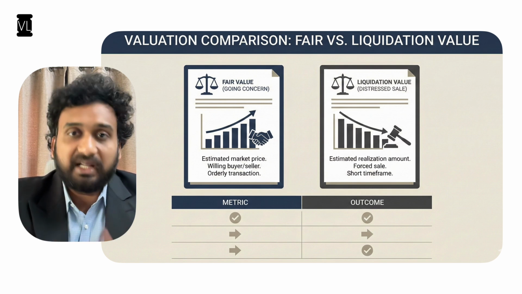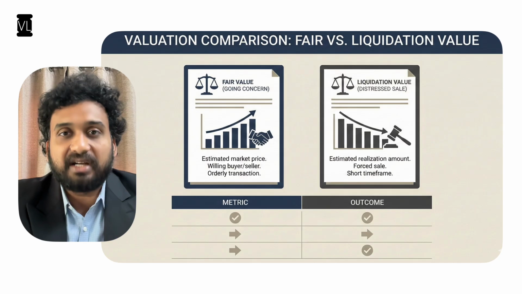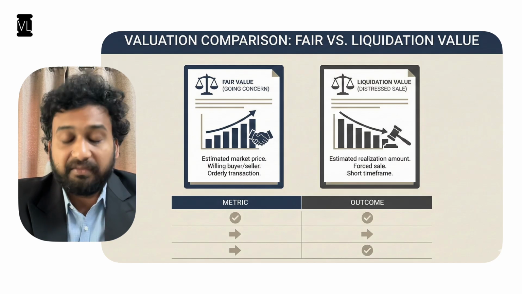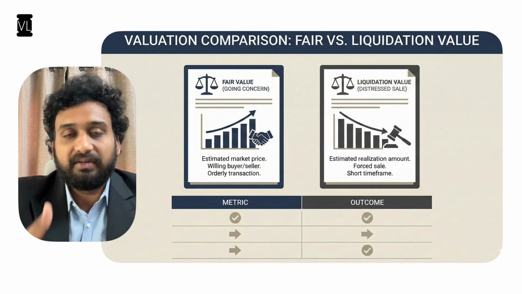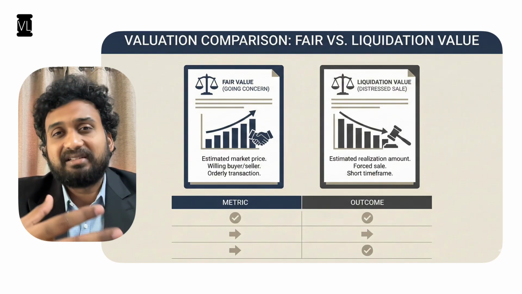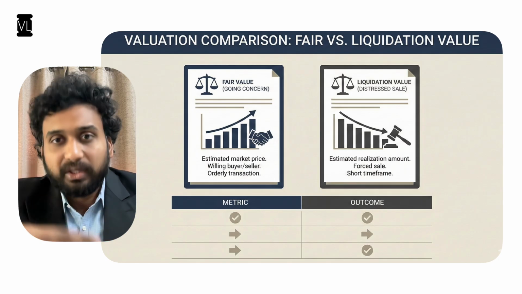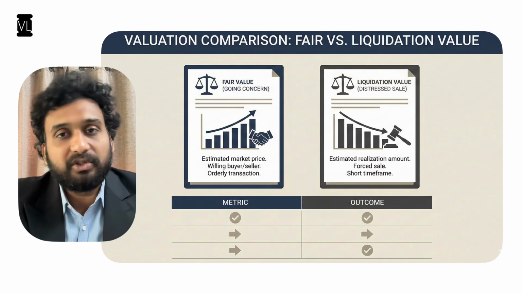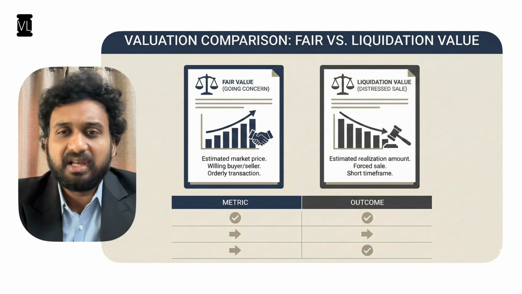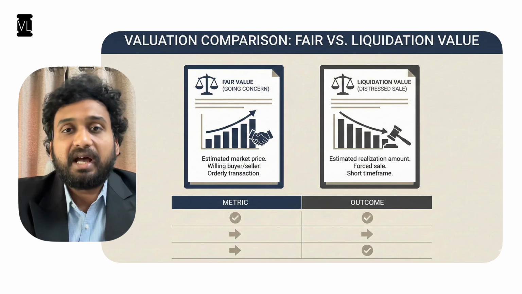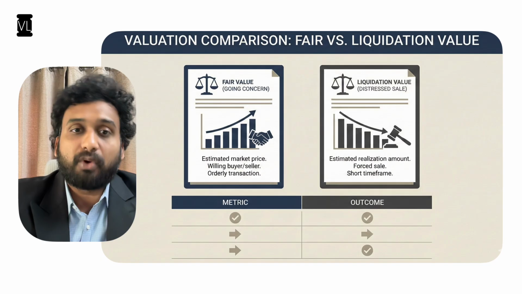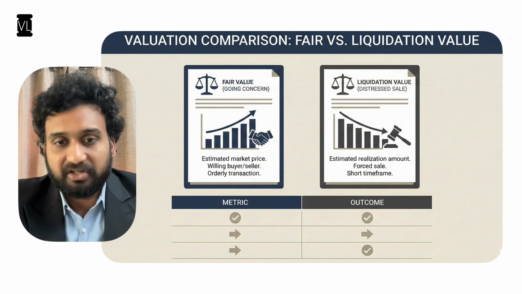But apart from that, there are the IVS, international valuation standards, where we have definitions for fair value and liquidation value, how to ascertain it, and various circumstances like premise, how you determine the premise and how you do the valuation, all clearly laid out in those standards, and it can be adopted from there. And in fact, even the IBBI regulations do define what is a fair value and a liquidation value.